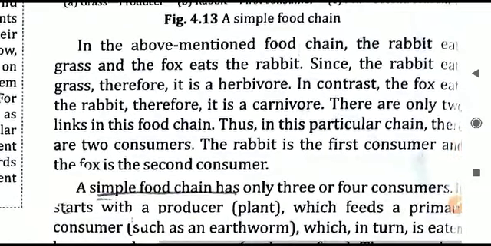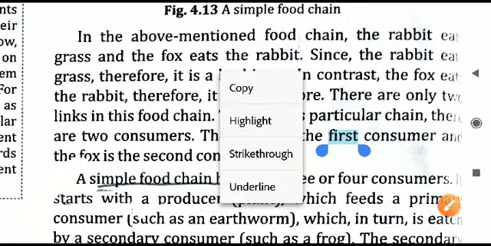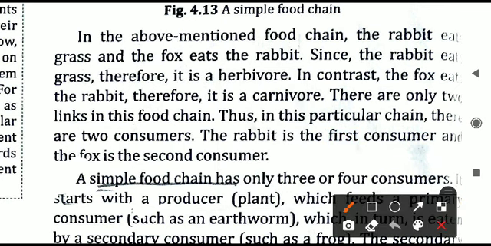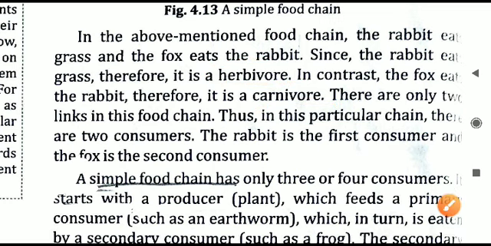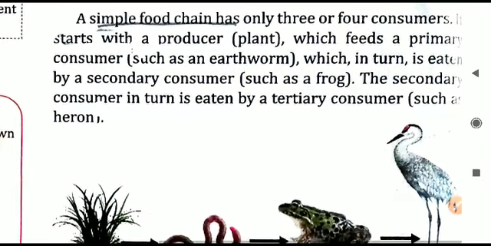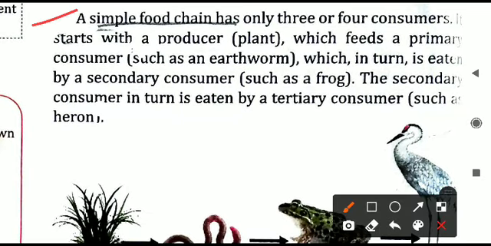Whenever we talk about a particular food chain, it will always begin with a particular plant or plant species, followed by a second one which will be a herbivore eating the plant products, and the third one will be the carnivore, and subsequently many more carnivores can come after that also. So that is the particular kind of food chain. We can have a more detailed discussion now.